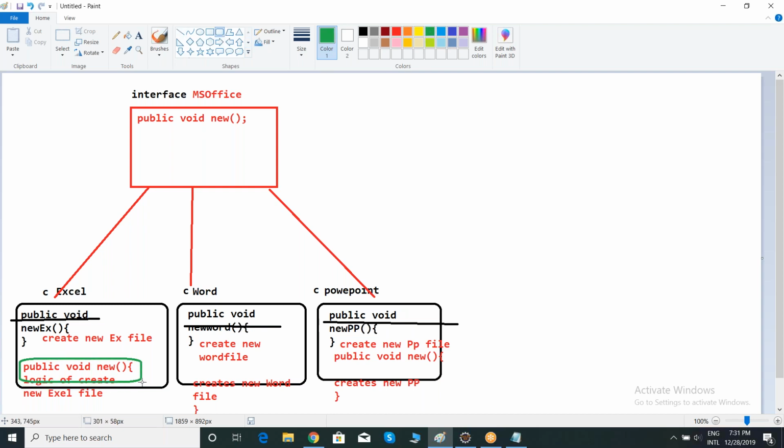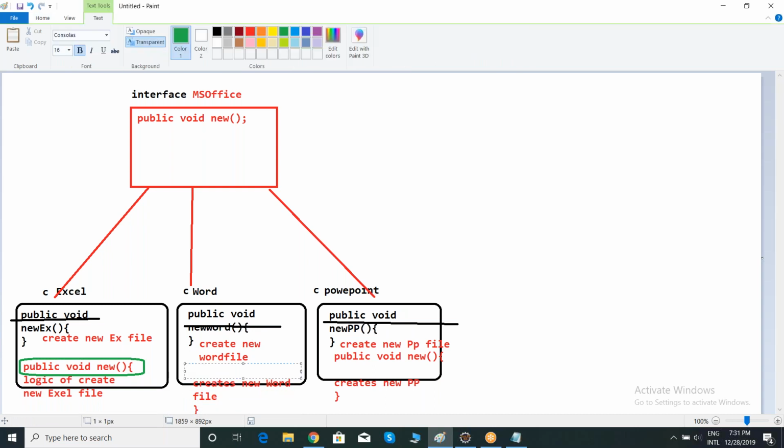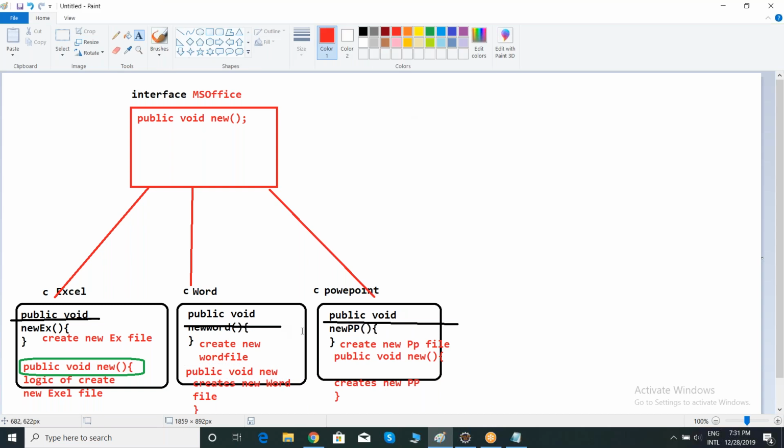I am trying to make only a single name with different implementations. Right? See here, the method name is the same, public void new. I am trying to maintain a common name so that I can avoid the confusion here.